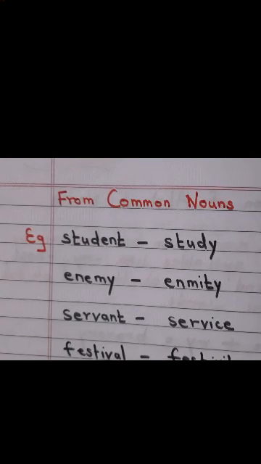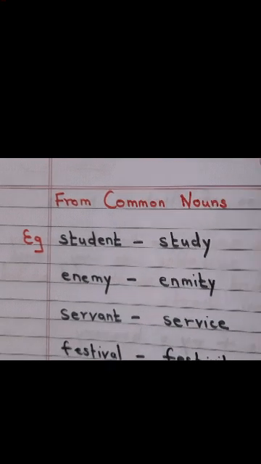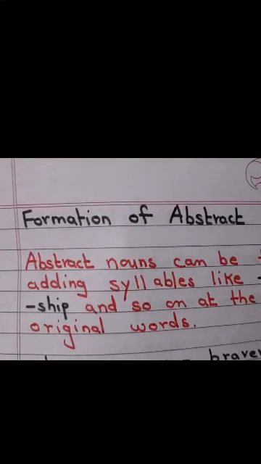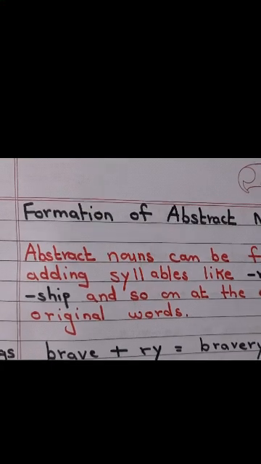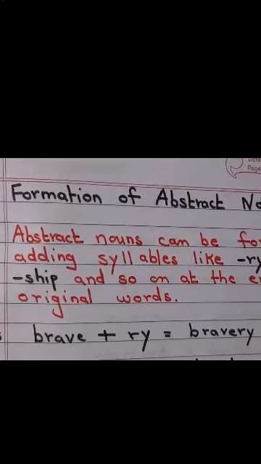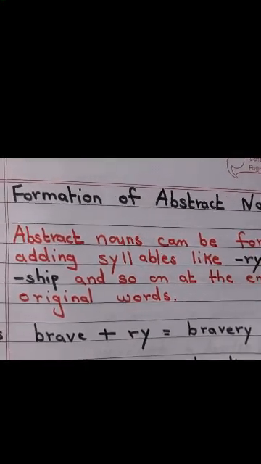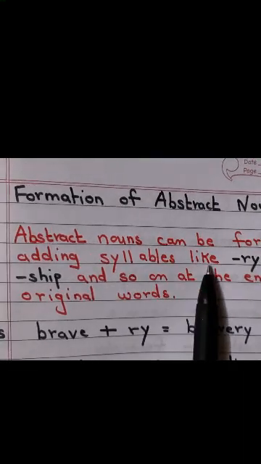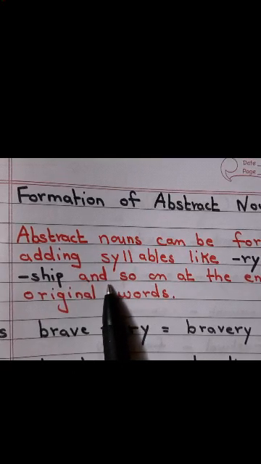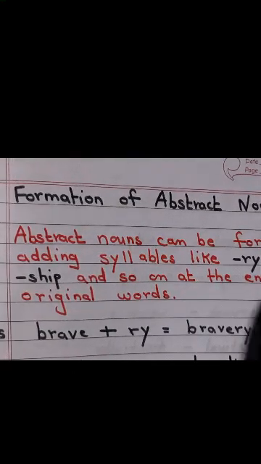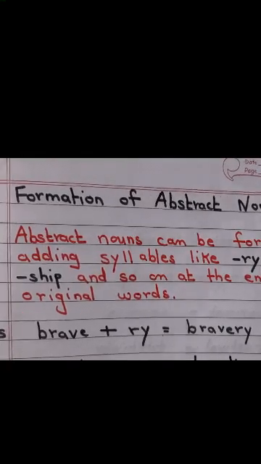Now children, listen, today we are going to do something very important. We are going to learn the formation of abstract nouns. Formation of abstract nouns means how do we form abstract nouns. Now listen carefully here, children. Abstract nouns can be formed by adding syllables like ry, ness, ship and so on at the end of the original words.